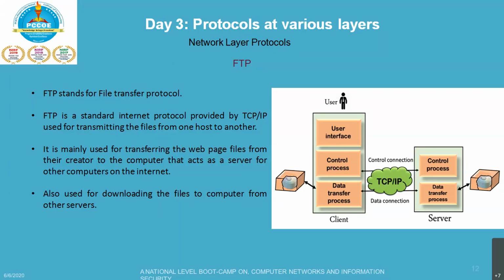For example, two systems may have different file conventions, different ways to represent text and data. Third, two systems can have different directory structures. In that case the best protocol would be FTP, where all three problems, of conventions, representation and data structures, will be taken care of. The mechanism is explained in this diagram.